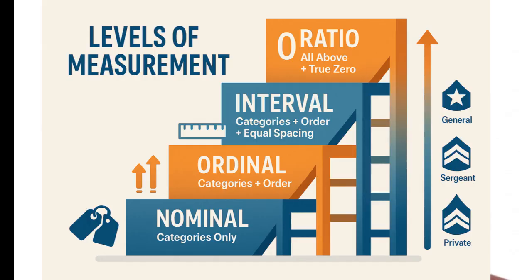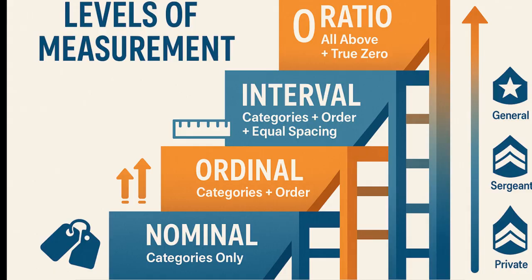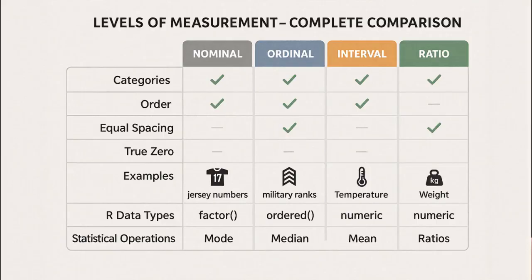Ratio is the general in the military ladder. It holds every power the lower ranks have, plus the authority of true zero. In R, this is also stored as numeric, but with full mathematical meaning. So let's climb back down the ladder. Nominal, categories only. Ordinal, categories plus order. Interval, categories plus order, plus equal spacing. Ratio, categories plus order, plus equal spacing, plus true zero. Each level contains the one below it, but adds a new superpower.